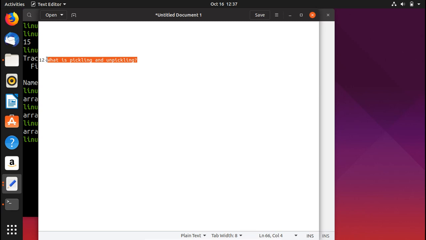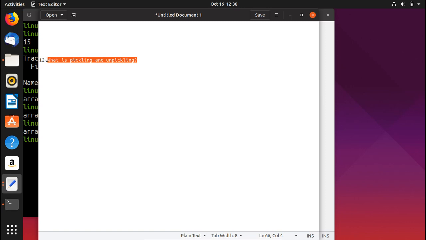This process of converting the object into a string representation is called pickling. The process in which you retrieve the original Python object from the stored string representation is called unpickling. I hope you've got the point. So that was pickling and unpickling.